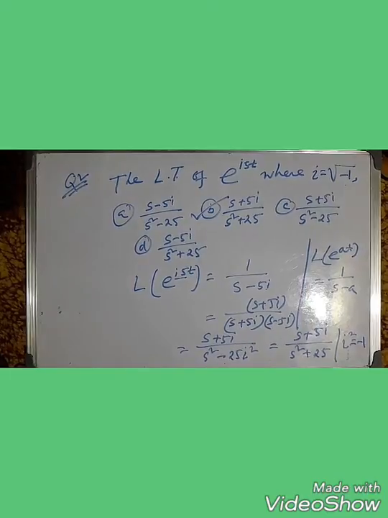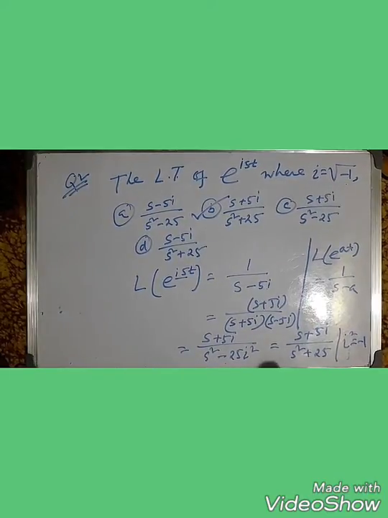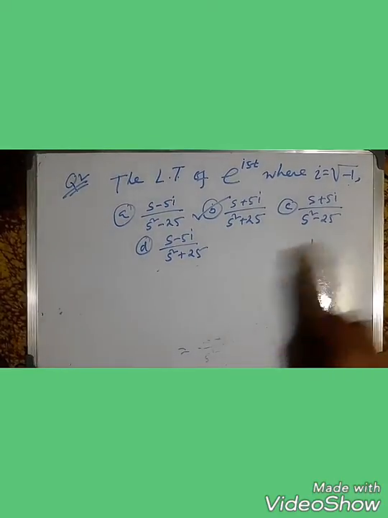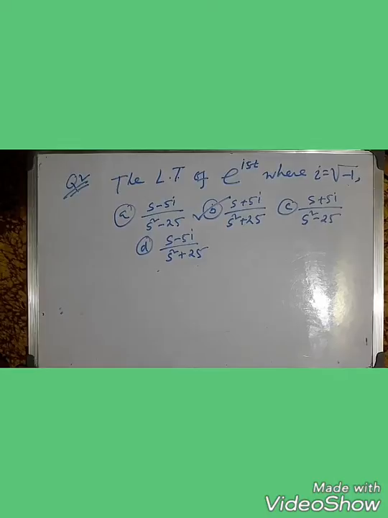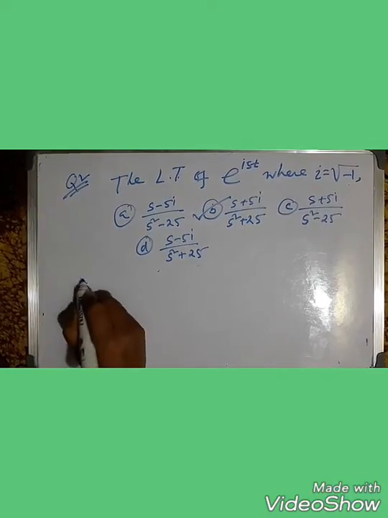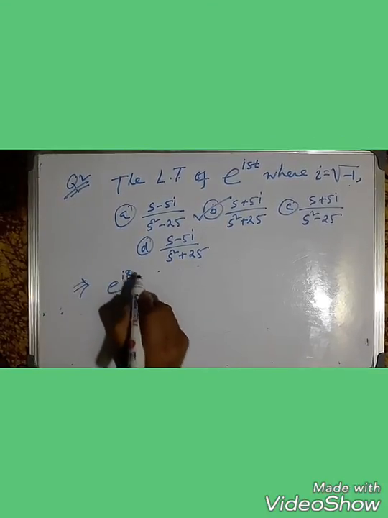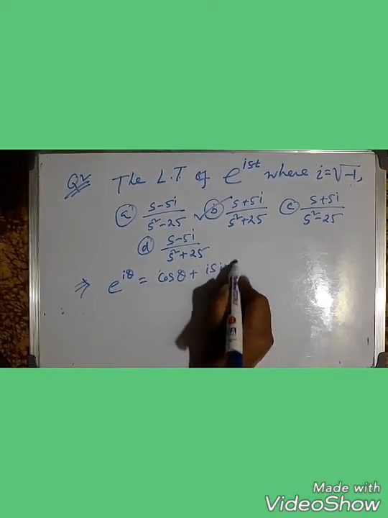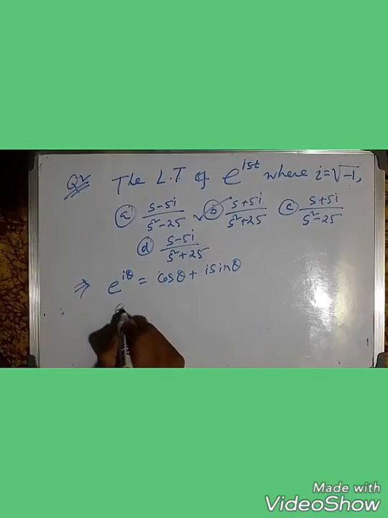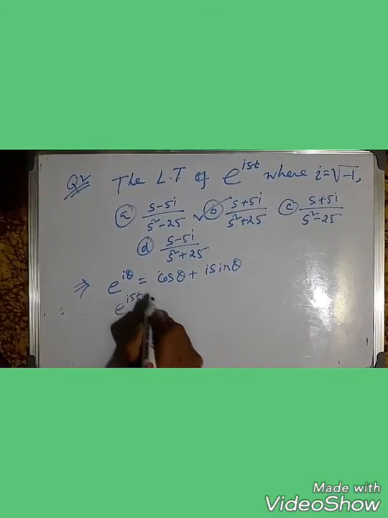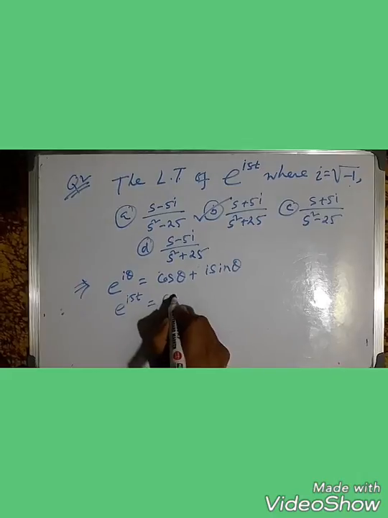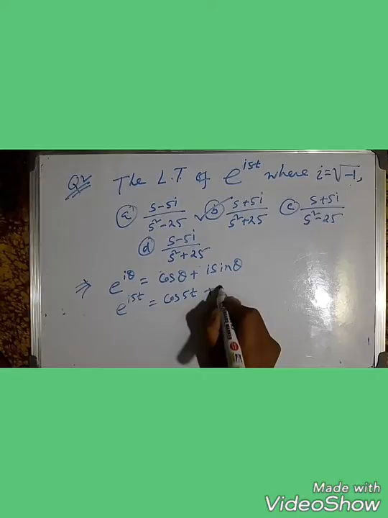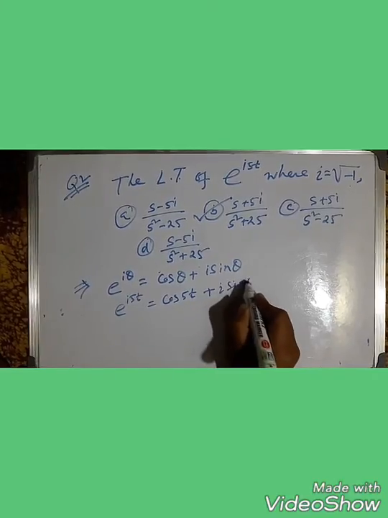Clear? We can do the math in another way. We know a formula that e to the power i theta equals cos theta plus i sin theta. Clear, guys? So here e to the power i5t means cos 5t plus i sin 5t.